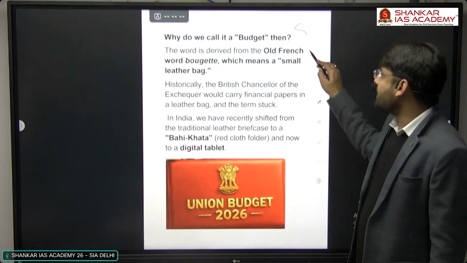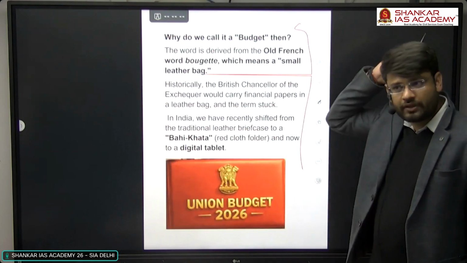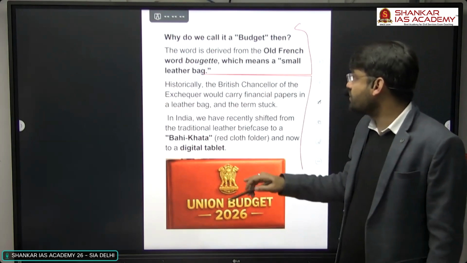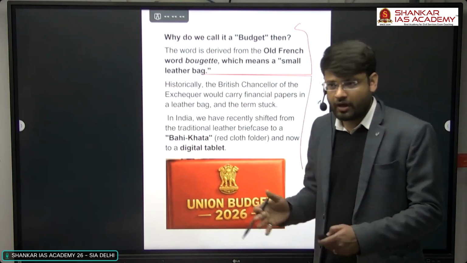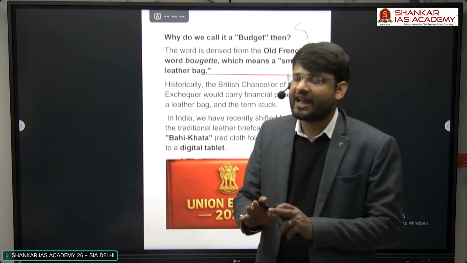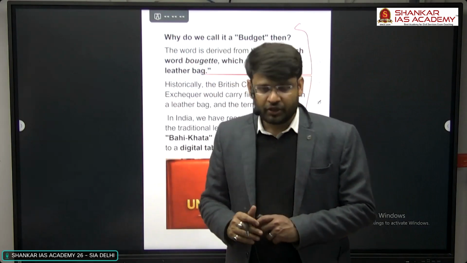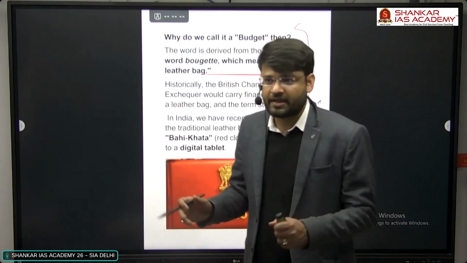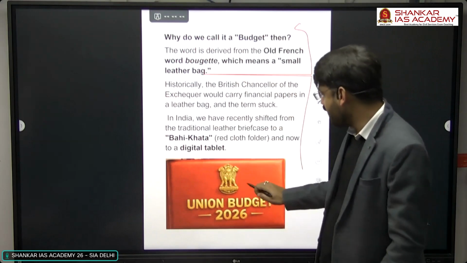So why do we call it budget then? Because there is an old French word, bougette, which I have already discussed, and that was a leather bag. Or recently you have seen that every year, whenever the finance minister appears before the press, she always shows this red bag.